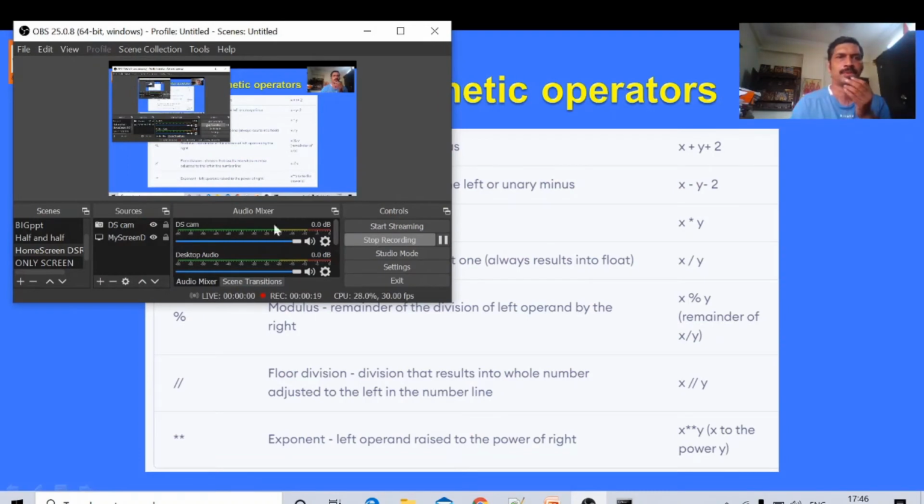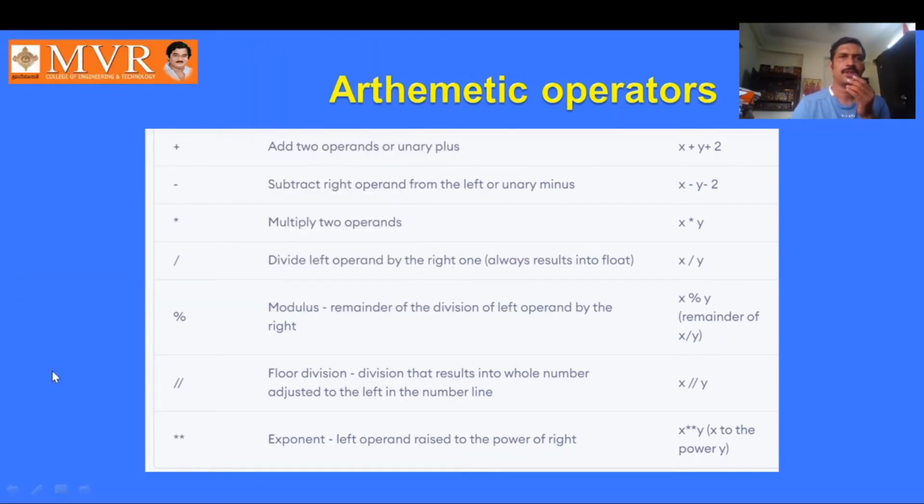Now we will see the various arithmetic operators used in Python programming. In looping statements, at various points based on the requirement, we use various types of operators. The first arithmetic operator is plus: add two operands, or unary plus.